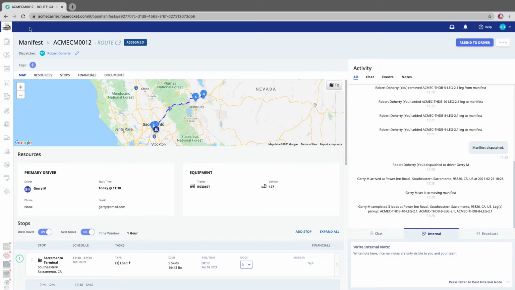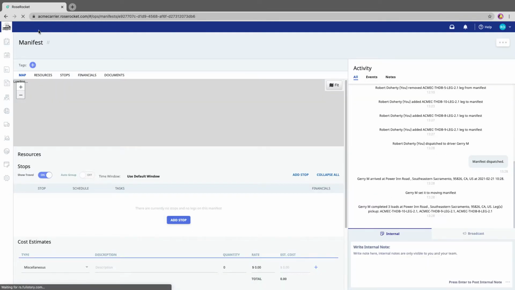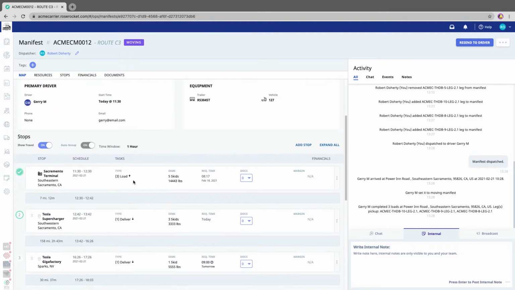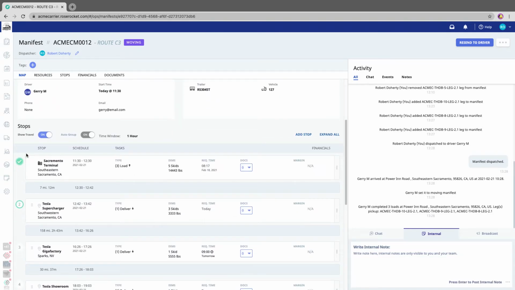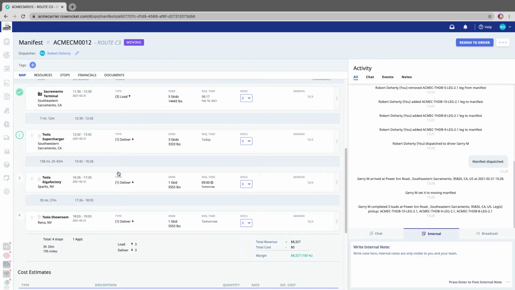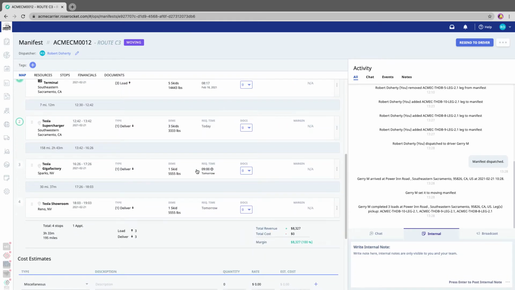If I go back to the main app and refresh the page here, we're going to see that the status of the manifest has changed from assigned to moving. That's because the first stop has been completed. The driver, Jerry, has marked the first load as being complete, and so we see check marks here. Now driver Jerry is going to go about completing the first delivery.